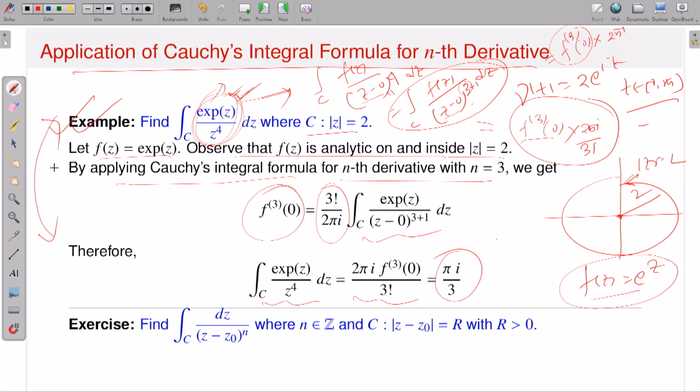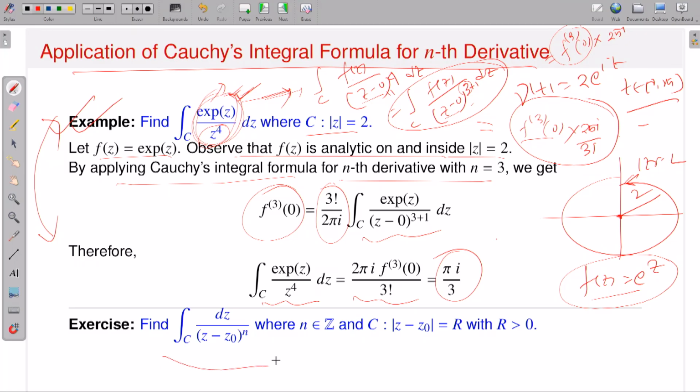The advantage is that since you know your contour, you know the parameterization, so you can calculate explicitly using the definitions. But looking at the integrand, it is very difficult. So to calculate the value of the contour integral, you use what is called Cauchy's integral formula for nth derivatives. By looking at the factor in the denominator, you can guess that I have to apply not Cauchy's integral formula, but Cauchy's integral formula for the nth derivative. So you just write it appropriately, identify your function, identify your contour, look at which singularity of the integrand is sitting inside your contour, apply Cauchy's integral formula for derivatives and get the conclusion.